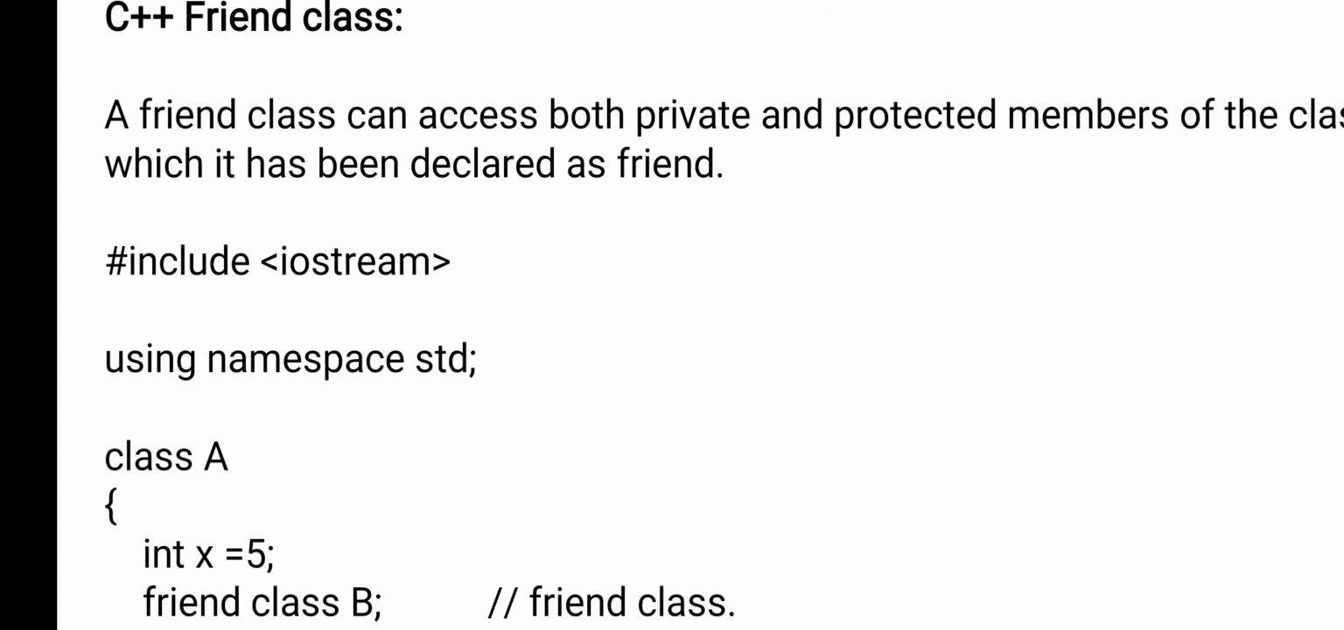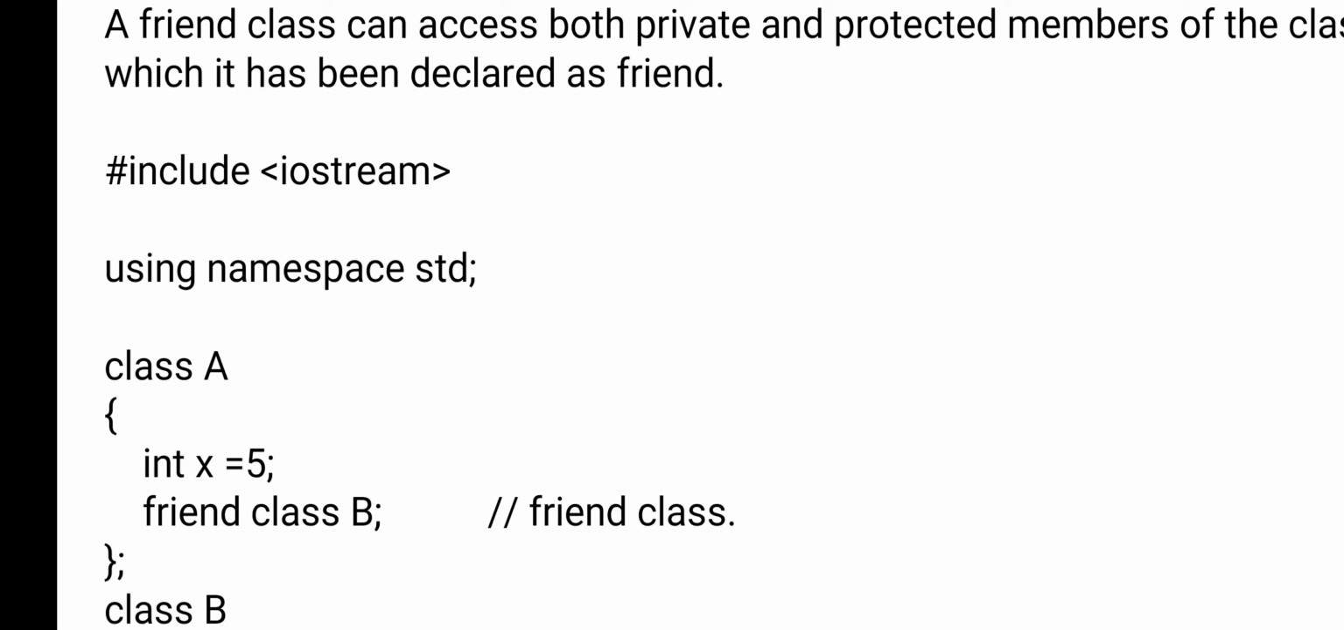Now the next one is a friend class. Like a friend function, you have a friend class, which is used to access private and protected members of a class. Means you can create a friend function, and you can create a friend class, which can access both private and protected members of a class. So here I have created one class.